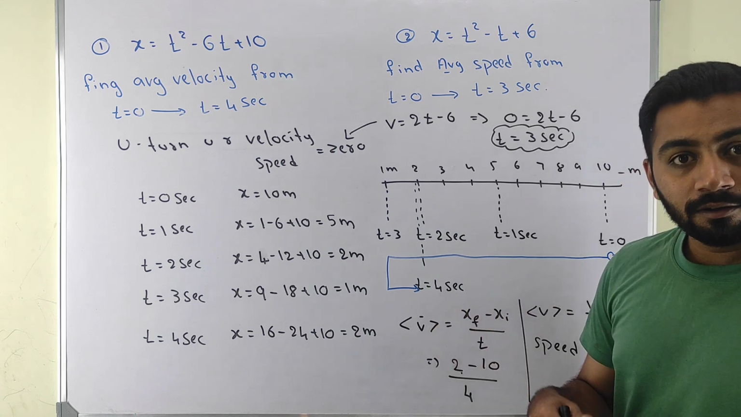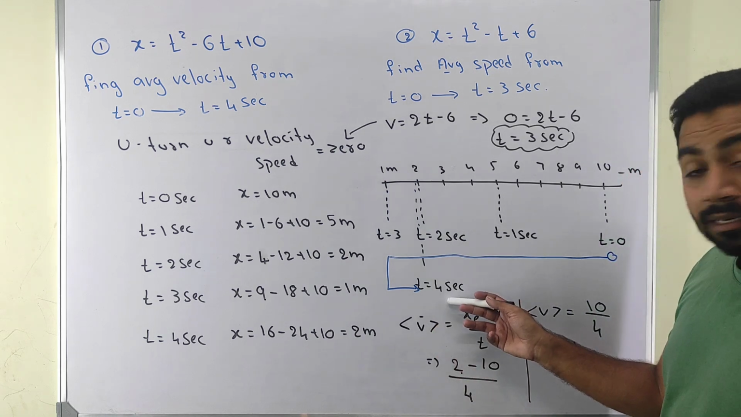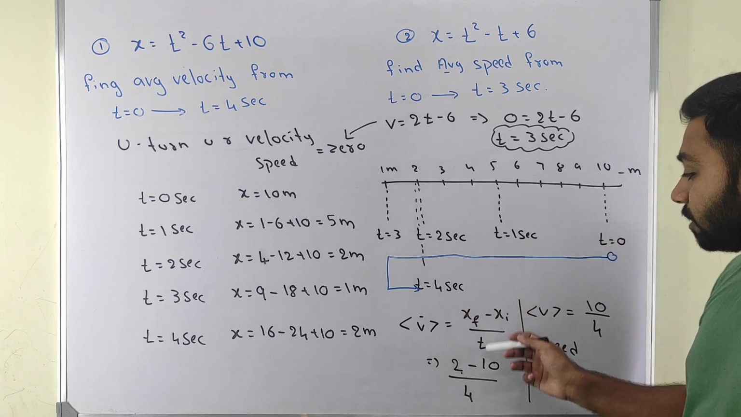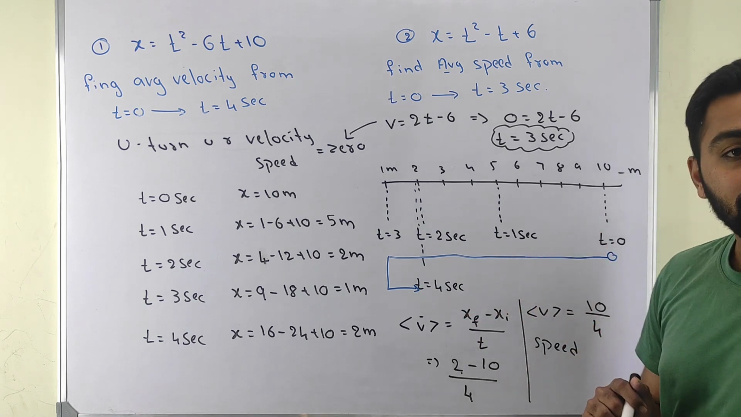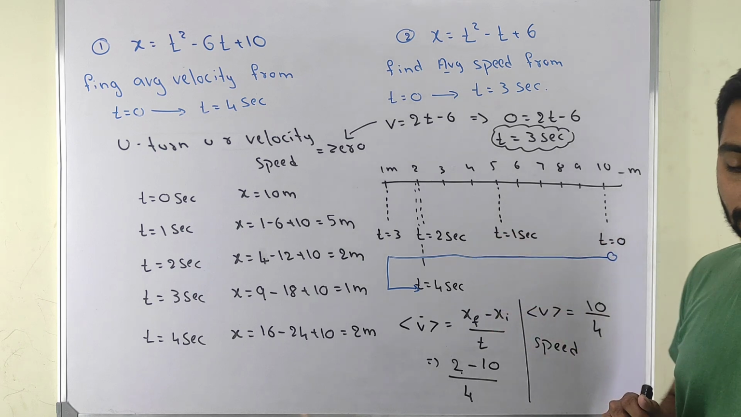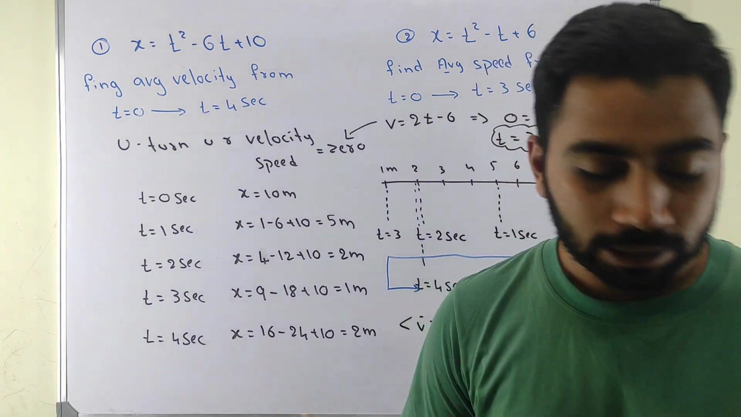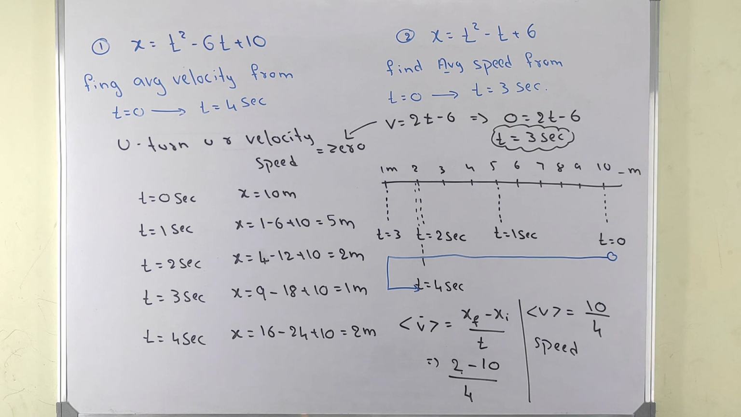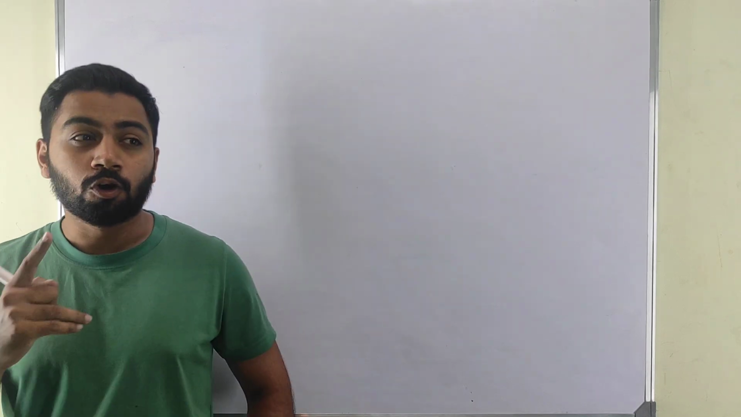Then average velocity: what is it? Final distance minus initial distance divided by time. Final minus initial divided by time. Here, average speed is overall distance divided by time. Overall distance divided by time. Hope you got it. Kindly write down this question. Okay. Hope you got it. And one more question is homework for you.